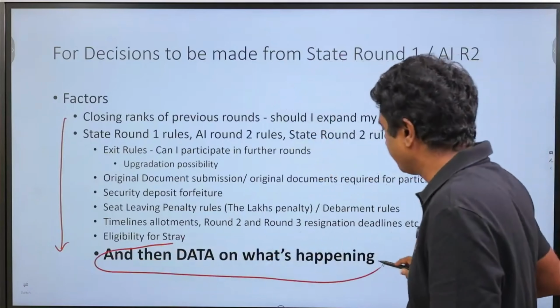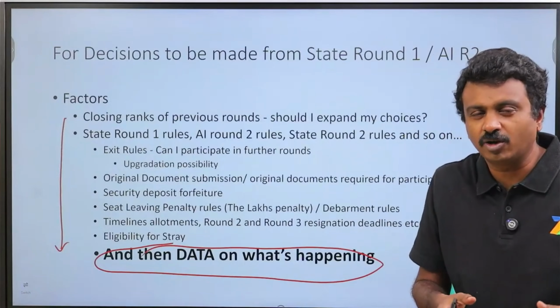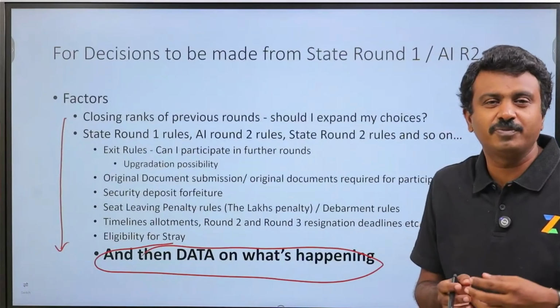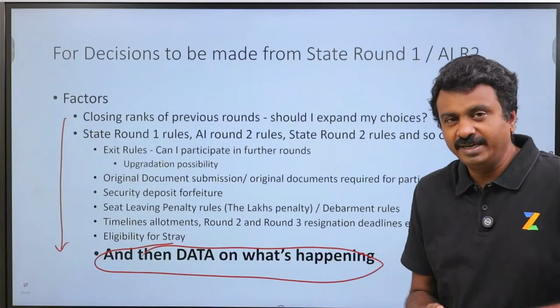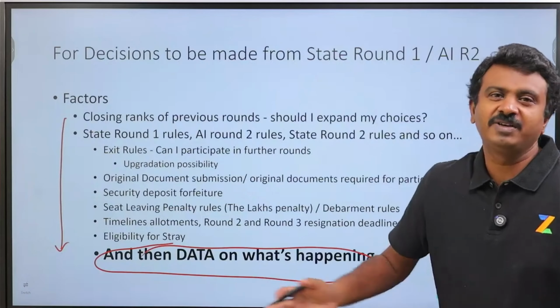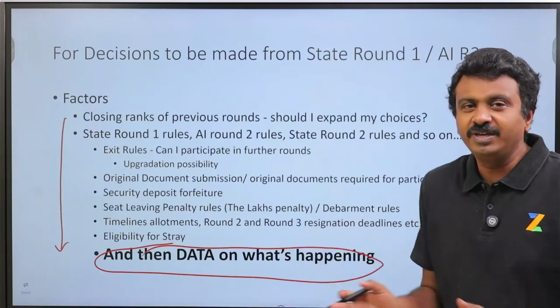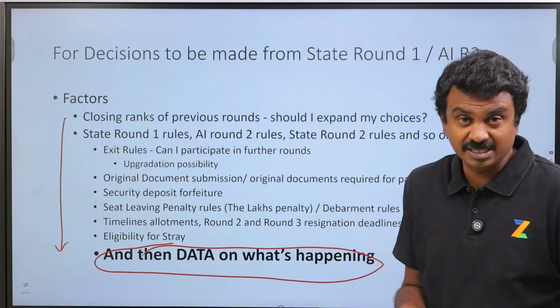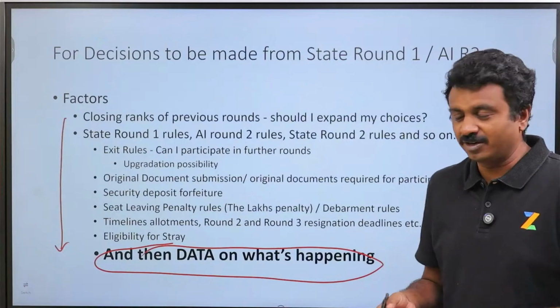Then there is the data part. This is what we will be covering in today's session in detail on looking at allotment mapping. We will take a few queries from you on allotment mapping as well, on how to look at data, because the data that we have put up is whatever we have. We have tried to map every allotment with every allotment. We don't know what all possibilities exist. Multiple scenarios may come up. We will take you through some of those that we are aware of.